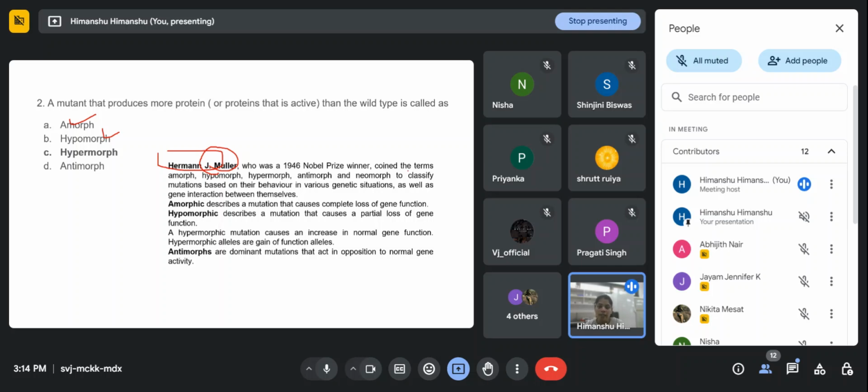how they behave in different situations, which kind of mutations are there, and what effect those mutations will have on the proteins. So he classified these mutations based on behavior in different genetic situations, as well as gene interaction between themselves. So first is amorphic. Amorphic means, as one of you answered very correctly, that it causes a complete loss.